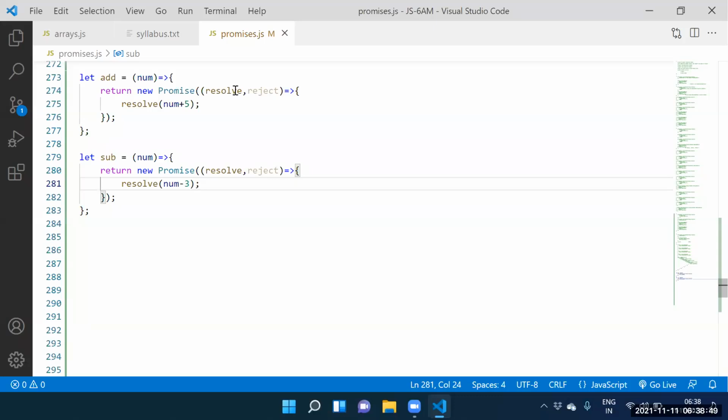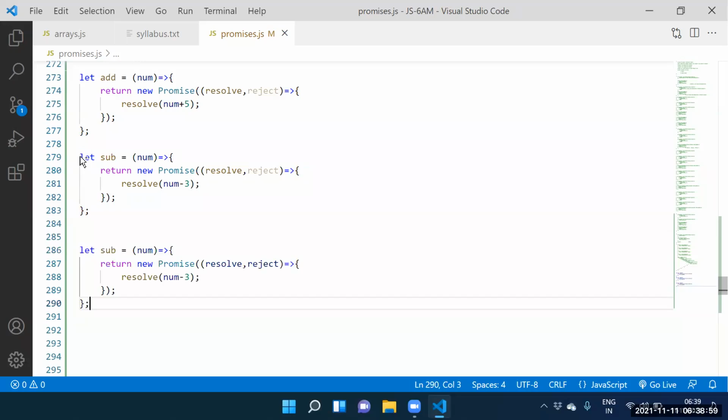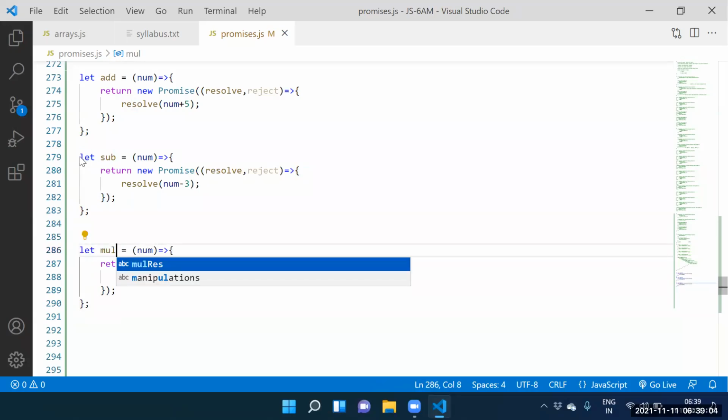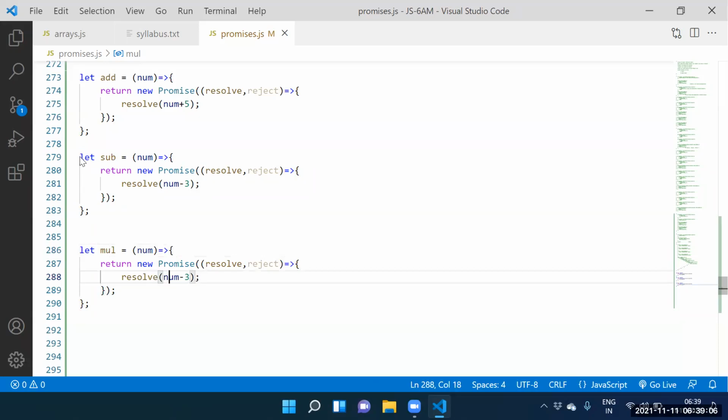Whatever the above code is there, we converted that code to promises itself. Next one. Can I create the multiplication function? Let multiplication equal to num into 2. Here itself, num into 2.